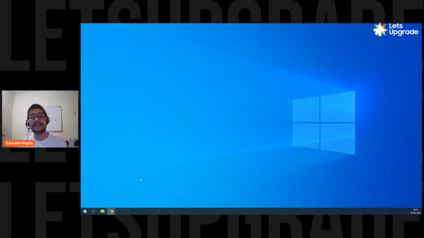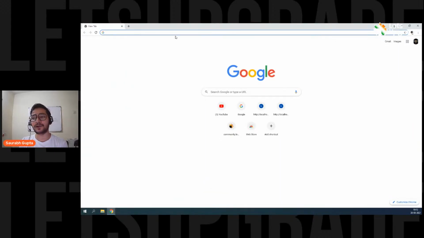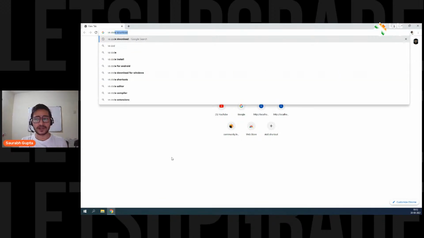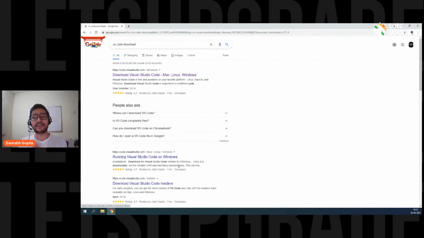The second thing that we need is a code editor where we'll write our code. I know that everyone knows which code editor we are going to use, but I would still like to tell you. The code editor that we're going to use is VS Code. In the background, if you don't have it, you can start downloading it. Just search for VS Code download.